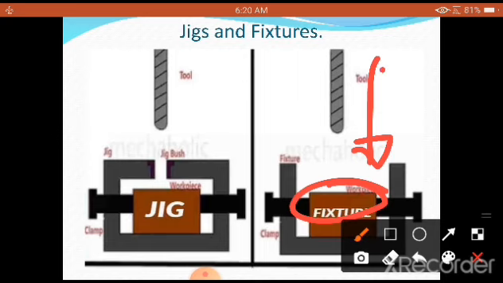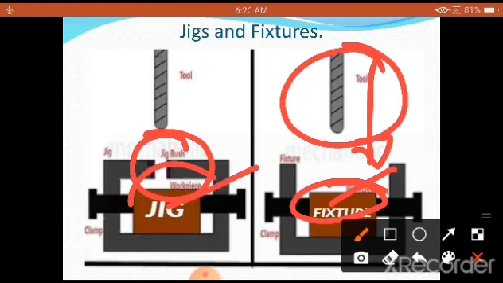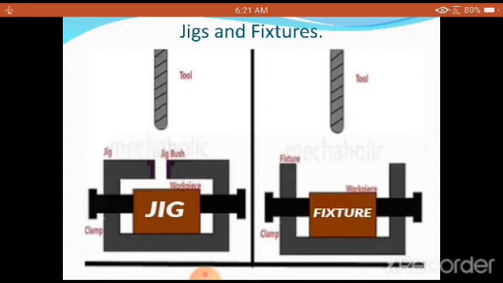Here it is not possible to control the cutting tool, whereas here the cutting tool will move in this space only. The fixture only holds the workpiece, whereas the jig holds the workpiece as well as locates it at the correct point where the drill has to be passed. Such is the basic difference between a jig and a fixture.